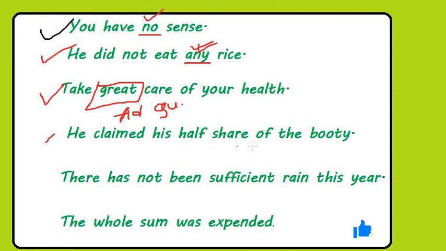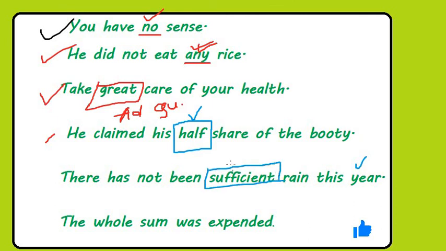Now the next sentence. He claimed his half share of the booty. How much share of his booty? He claimed half. So here half is the adjective of quantity. There has not been sufficient rain this year. Which is the adjective? Sufficient. How much rain? Sufficient rain.